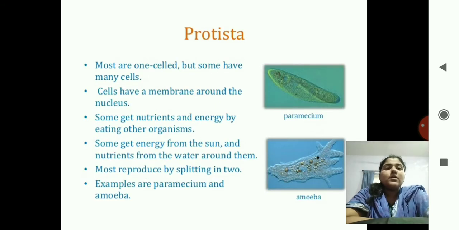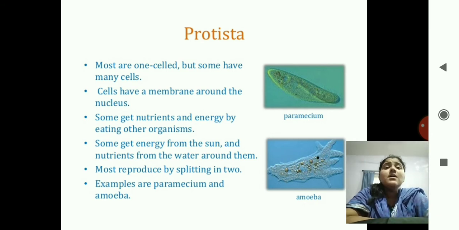Okay, we will turn over to the next kingdom, that is Protista. Protista is again a Greek word. The Greek word is protistos, meaning very first. Okay, so this is also single-celled, but some have many cells.